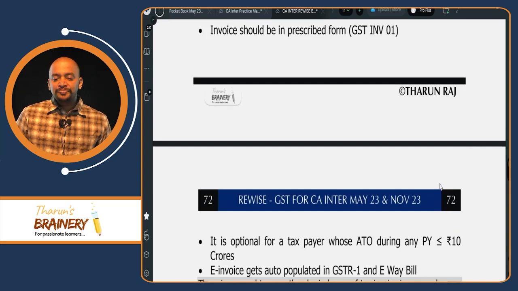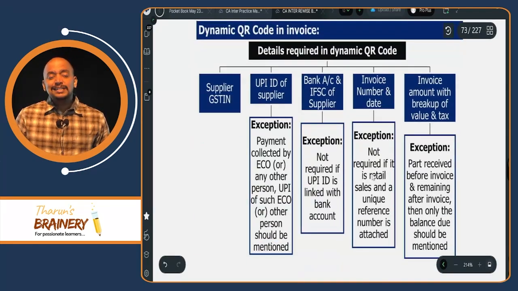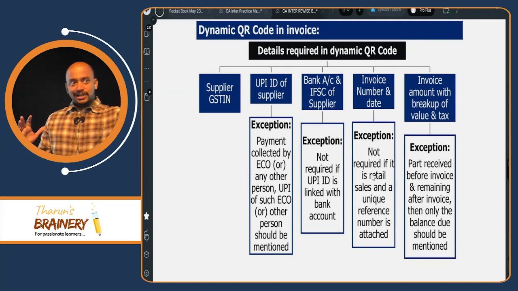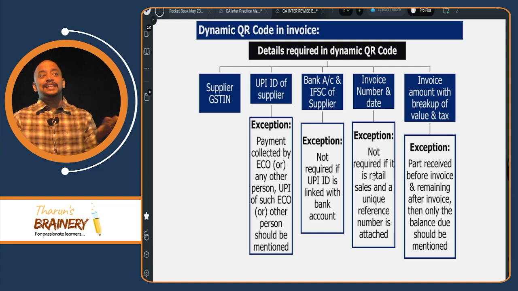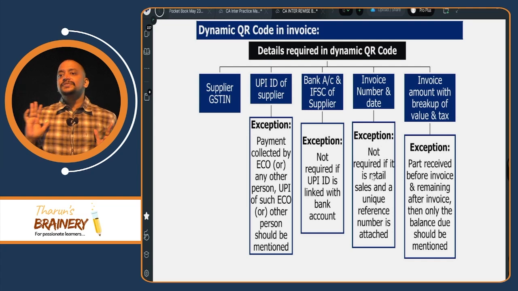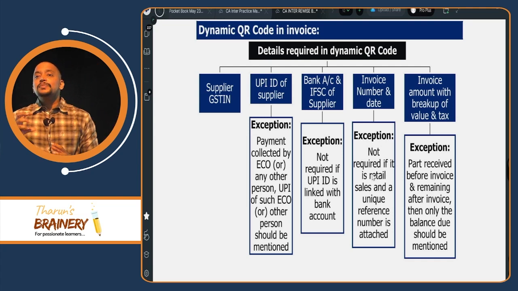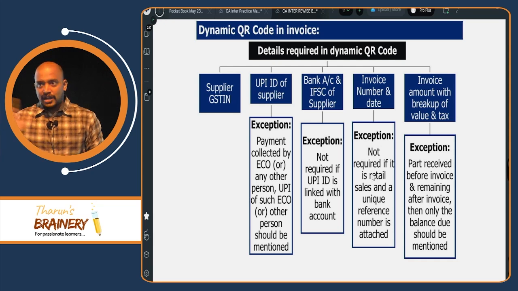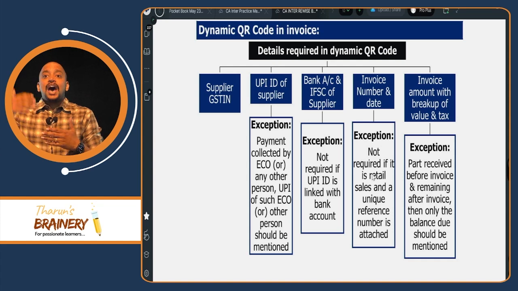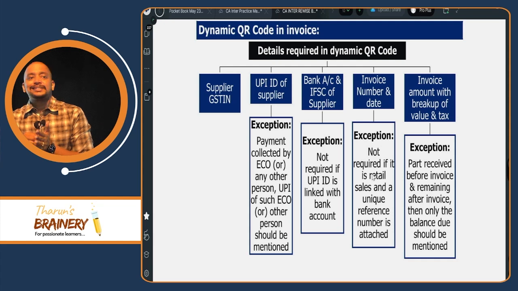Okay. So then this e-invoice, we understood. Then what is dynamic QR code in invoice? So first we are discussing what is e-invoice, what is dynamic QR code, and then we will see to whom it is applicable, to whom it is not applicable. First we studied e-invoice. You understood that e-invoice, na? Now, dynamic QR code. Dynamic QR code does not mean generating anything from the portal, but we have to collect the payment by scanning this QR code. That is known as dynamic QR code.